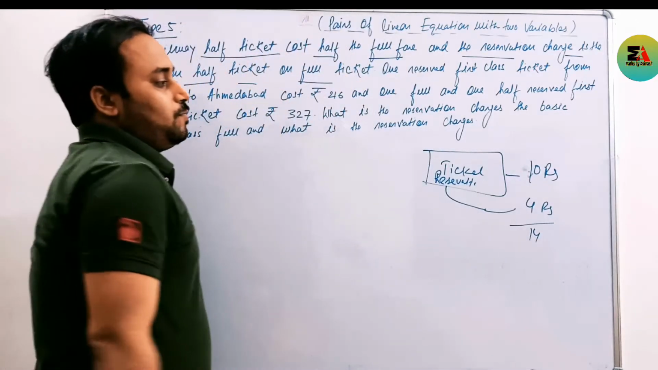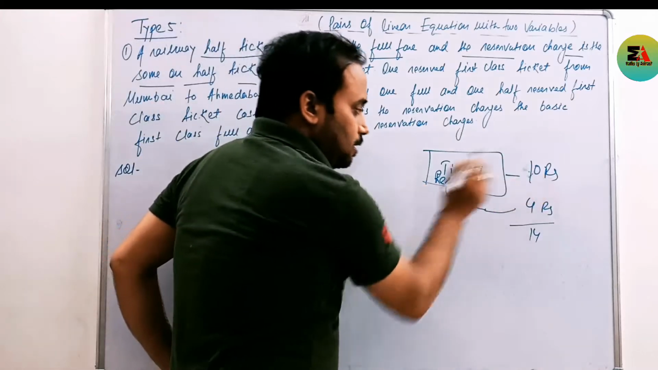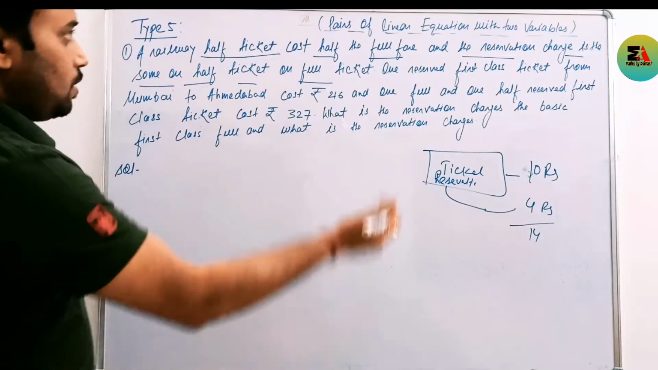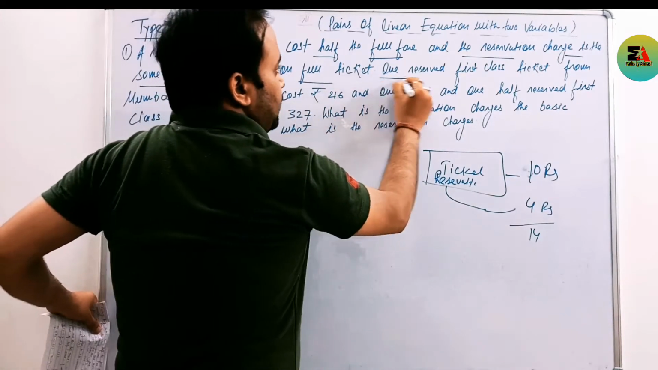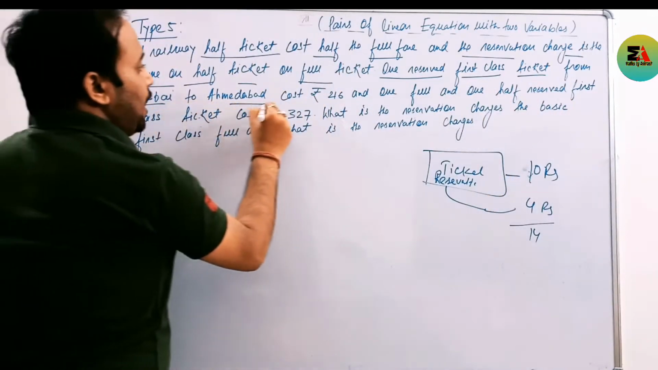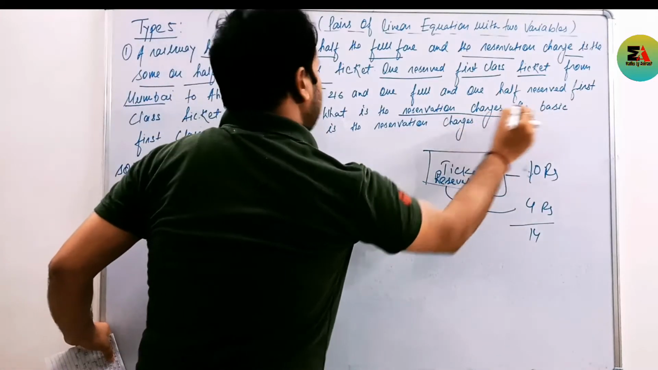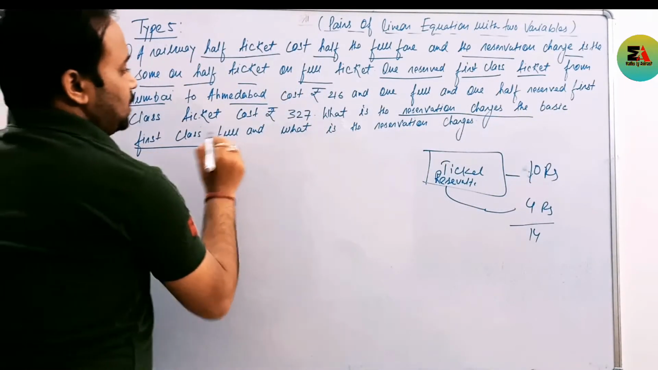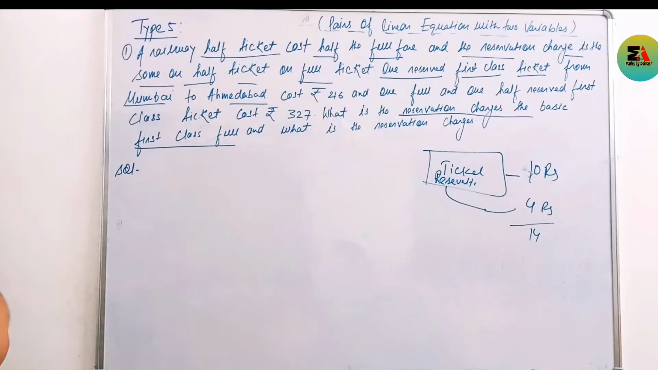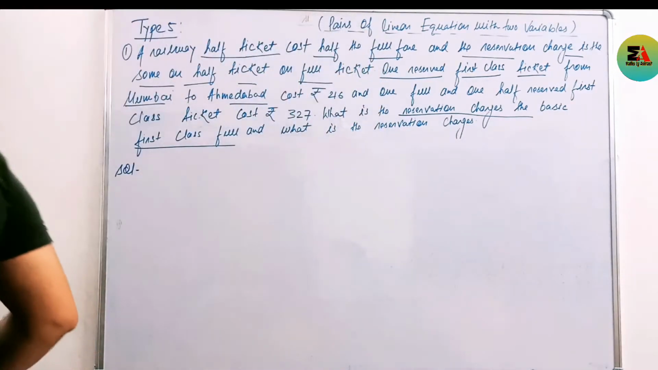Here the question is we are going to reserve our ticket, and the railway imposes ticket charges as well as reservation charges both. We have to reserve one first class ticket from Mumbai to Ahmedabad, and we have to calculate what is the cost of the first class full ticket and what are the reservation charges. We have to calculate two things.